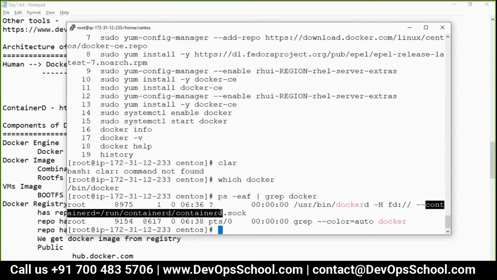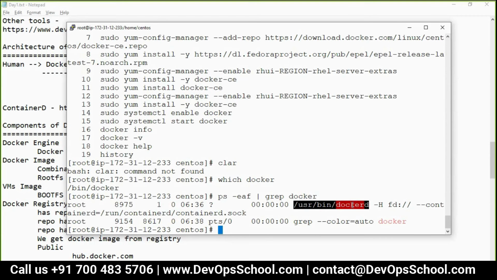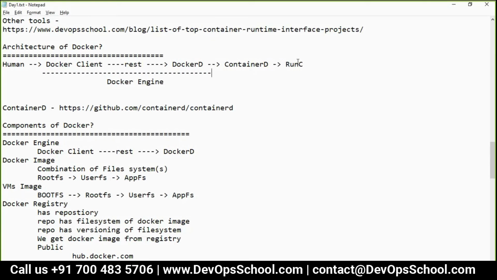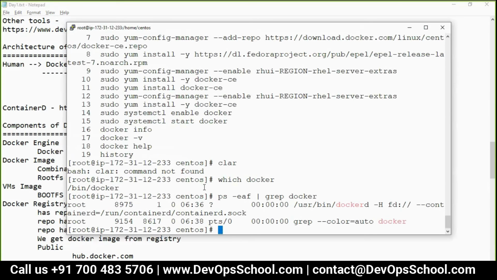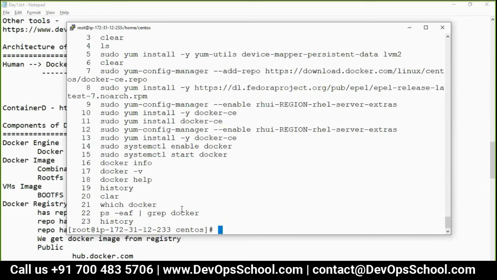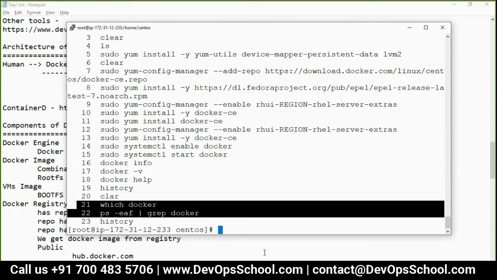See. So containerd is basically the runtime environment for the container. So dockerd asks containerd to create and manage a container, because only containerd communicates with it. Dockerd cannot directly communicate with the container. So here it is, runc and containerd. When you get one container running, managing the container is done through runc. I will show you the moment we run the container. So far I have shown you everything that is needed.